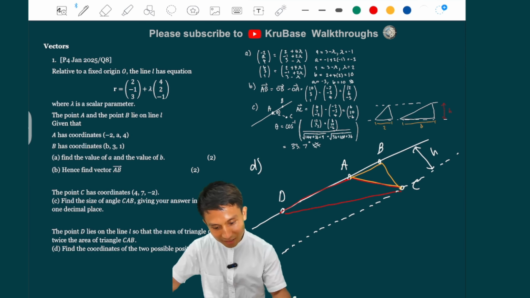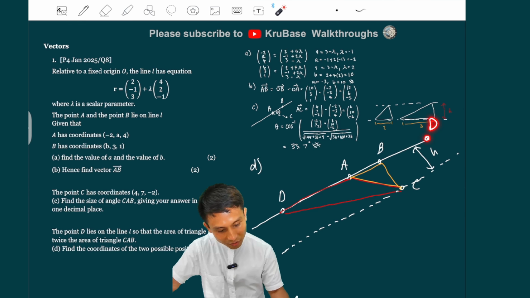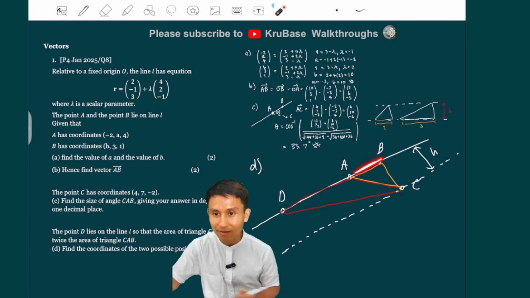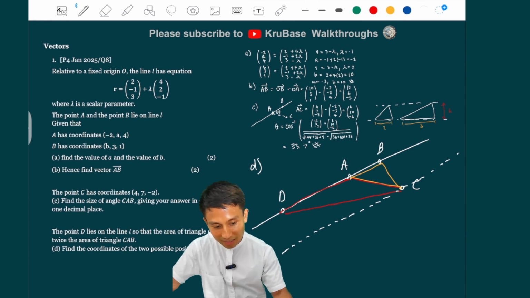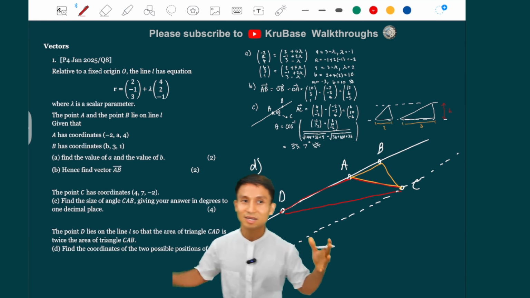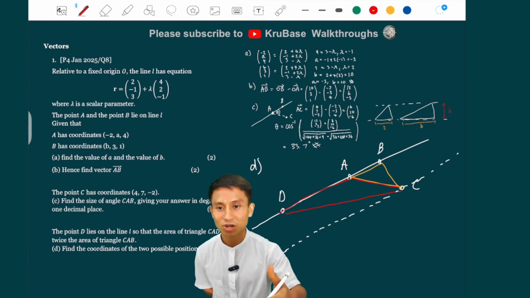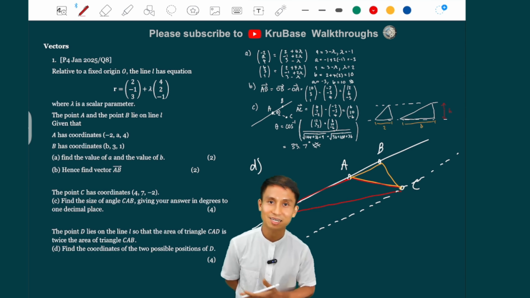So that's it. That means we know that, well, D could also be here, and you would make the same thing. So this length must then be twice this length to make the area twice as large. Okay? That's it. And that's the very important piece of logic there. You need to crack this one, because if you use algebra, it's going to be real work there. Well, you could try, but it's not going to be as easy as this.